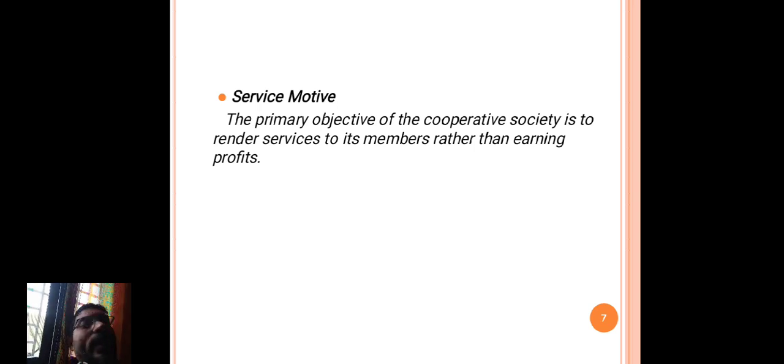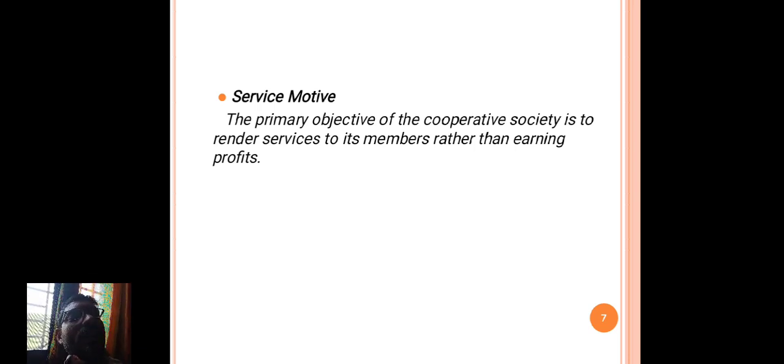The main aim of a cooperative society is not to earn maximum profits; it is non-profit. This is also one type of trading concern, but it is established for not making much profit.